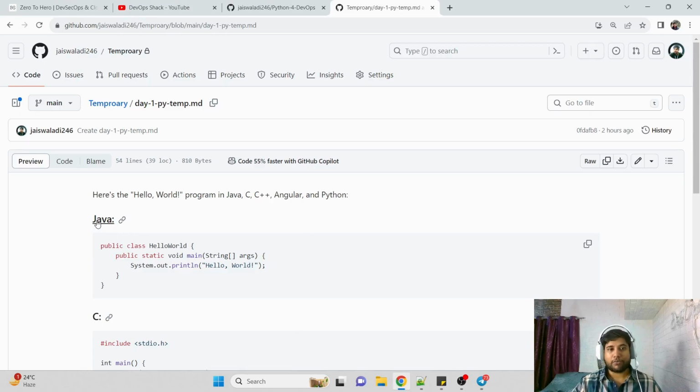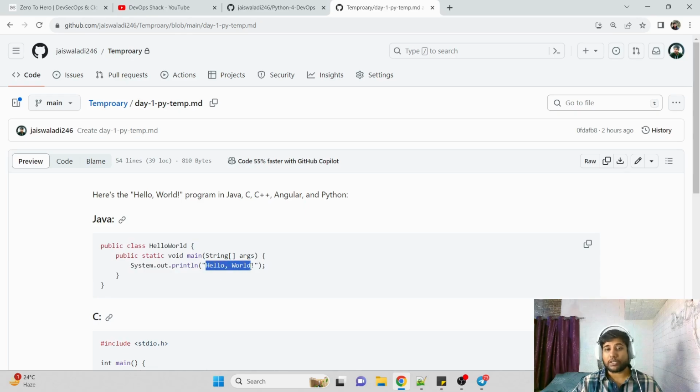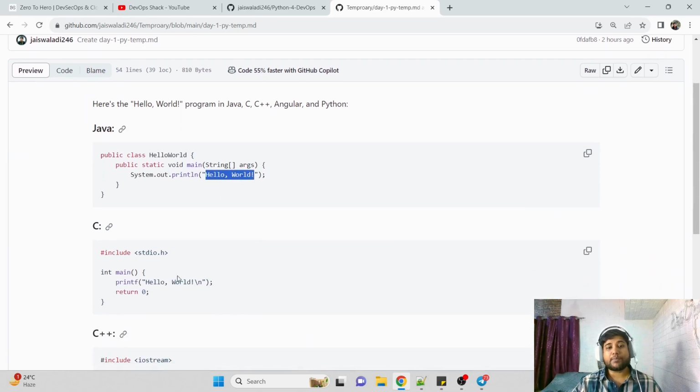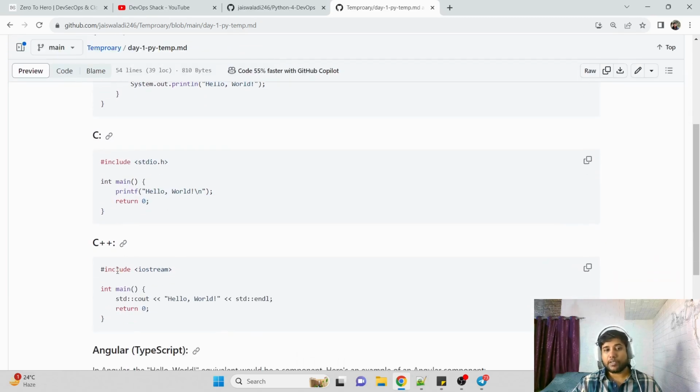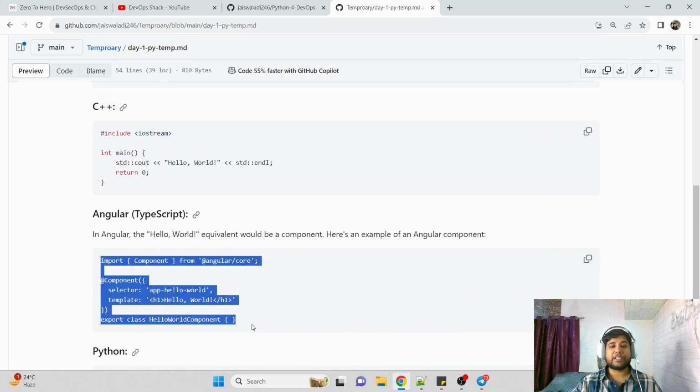Now let's say I wanted to know how many lines of code and how complex it is with each programming language. If you are choosing Java to write hello world, this is the number of lines of code that you'll need to write. Same thing if you are going to do with C, this many things you need to write. C++ is similar to C, again multiple lines. With Angular, so many things you need to do.